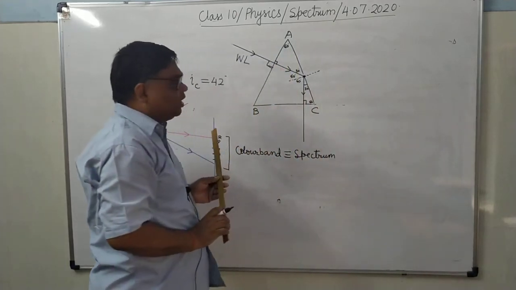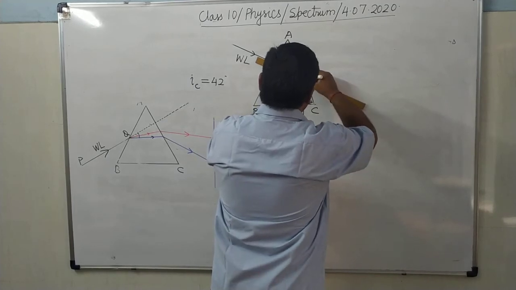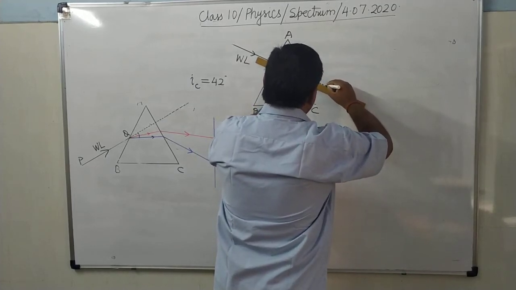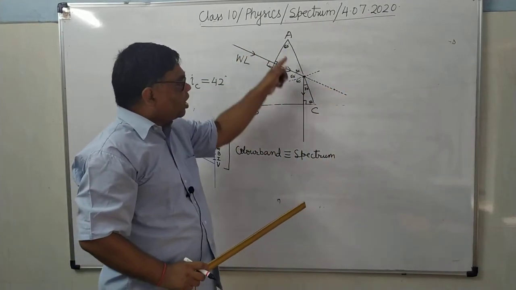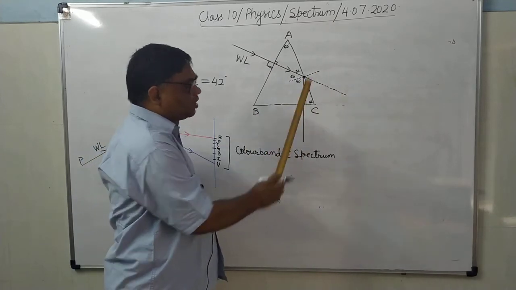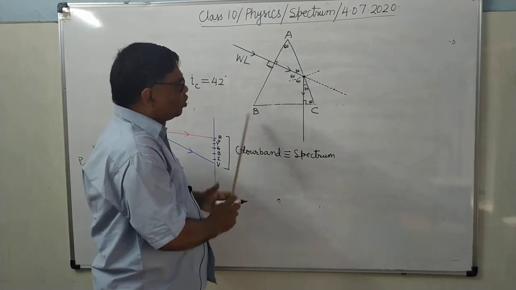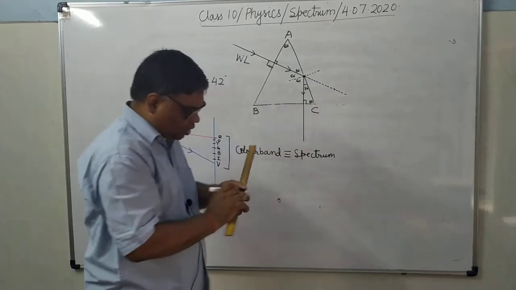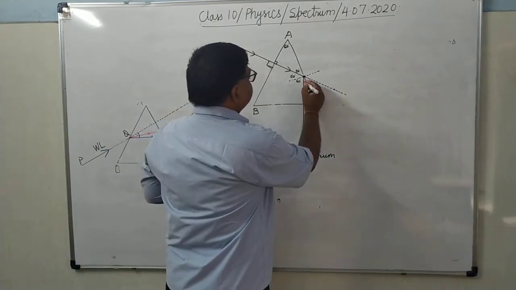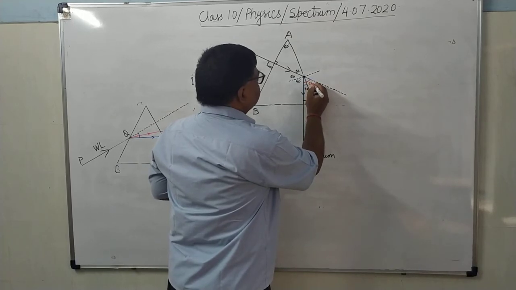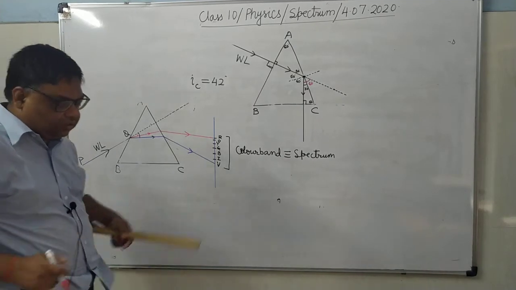So by how much angle had it deviated? You can see here, this is the original direction. In the absence of surface AC, it would have gone along this direction, but now it is going in this direction. So this is 60, 60, 120. The sum of all the angles at a point on a straight line is 180 degrees, so this angle will be 60. So it is deviating by 60 degrees. This point is clear.